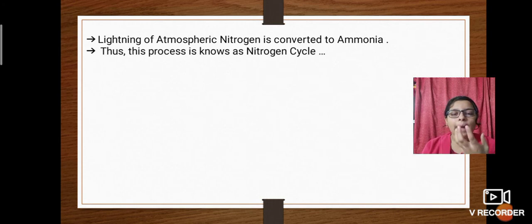Then this ammonia goes near nitrifying bacteria, and nitrifying bacteria converts the ammonia into nitrates, and these nitrates are sent to plants, and the leguminous plants use them as proteins.